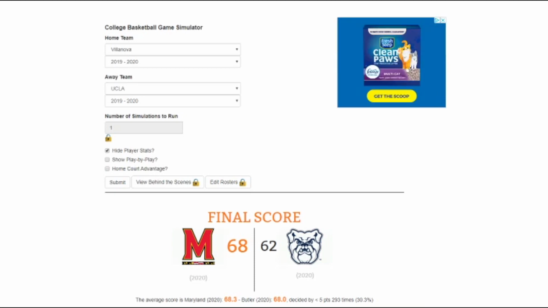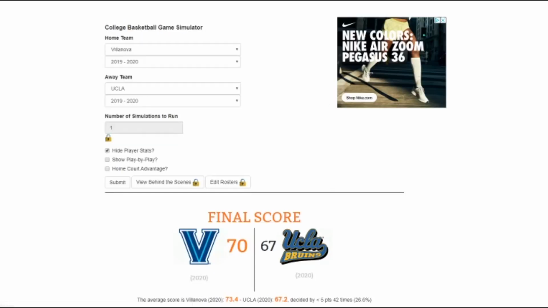So I've slept on UCLA twice this tournament in their first 2 games, playing in the first round. Villanova, still good. Coach Jay Wright still knows what he's doing. But I think I'm going to pull for UCLA in this case. Almost said Villanova. I think I'll go UCLA. Take a little risk here. 11 seed, moving on to the Sweet 16. Let's see what happens. Villanova narrowly wins by 3 points. UCLA almost pulled it off. Yeah, Jay Wright proves me wrong and right. Moving on to the Sweet 16.